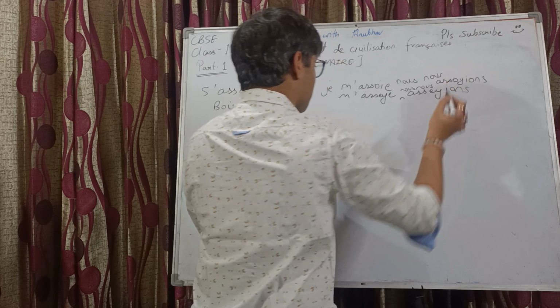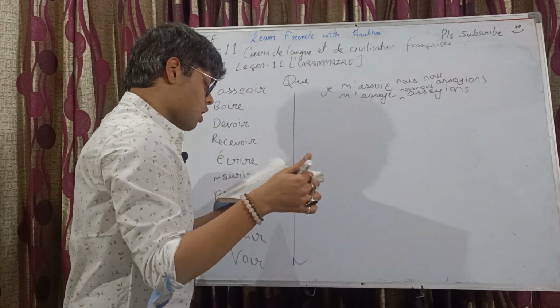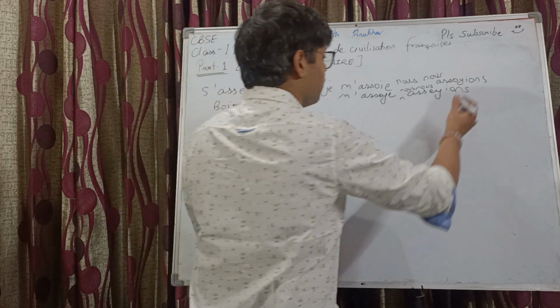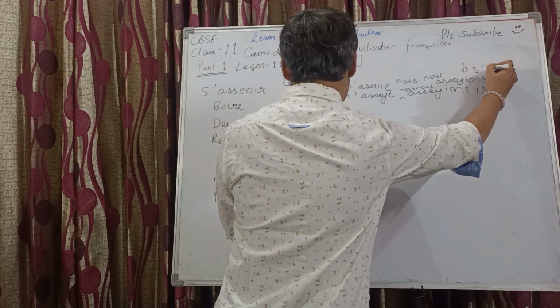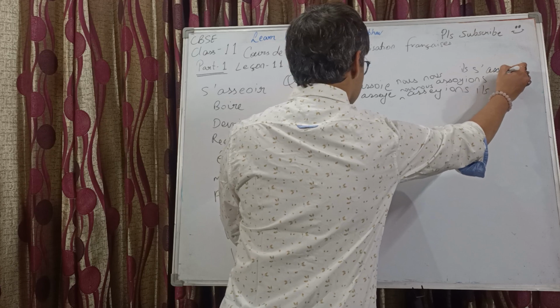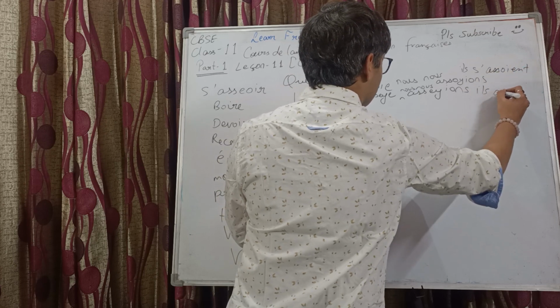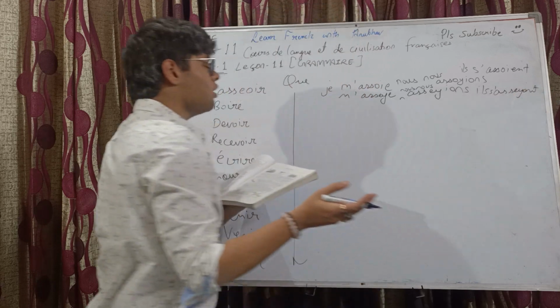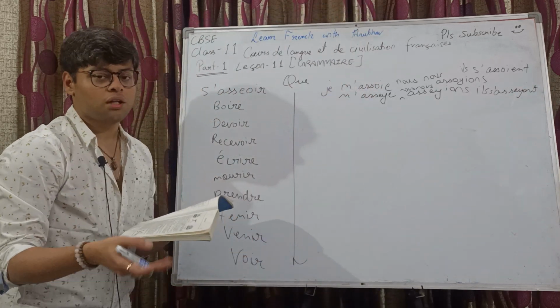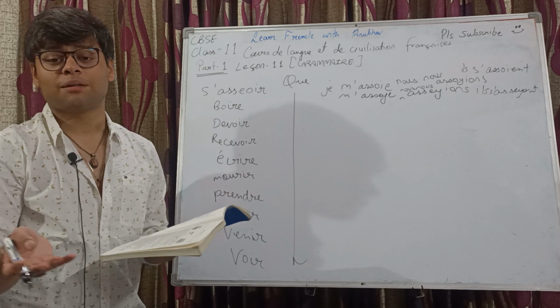In one we have O. And similarly for, I'm short of space, asseoir, assey.